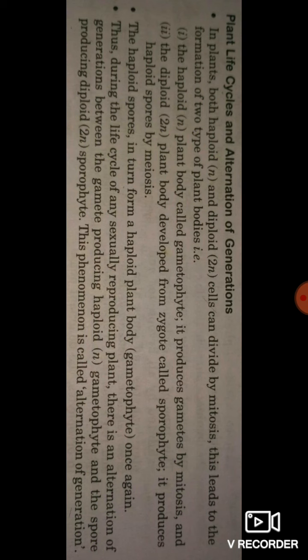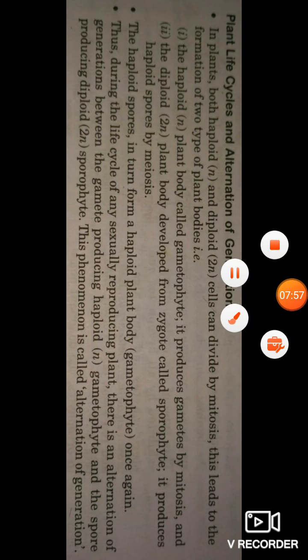Thus, during the life cycle of any sexually reproducing plant, there is an alternation of generation between the gamete-producing haploid gametophyte and the spore-producing diploid sporophyte. That means both gametophyte and sporophyte alternate and generations are formed. That process or phenomenon is called the alternation of generation. Thank you.